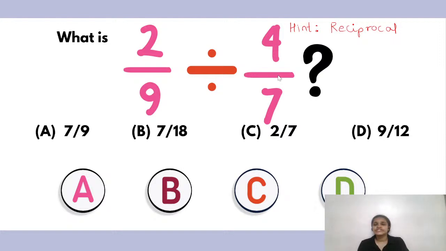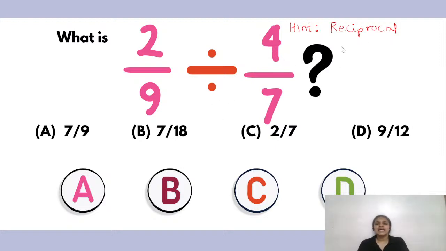Wonderful to see that most of my children are trying and participating so well. I've got one answer as C, A. Fine, let's see whether answer A is right or not.